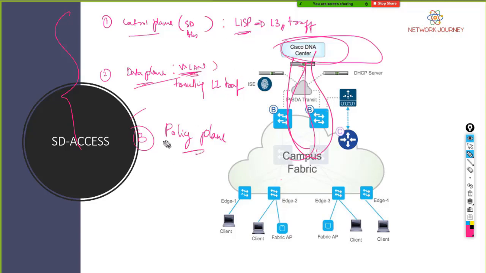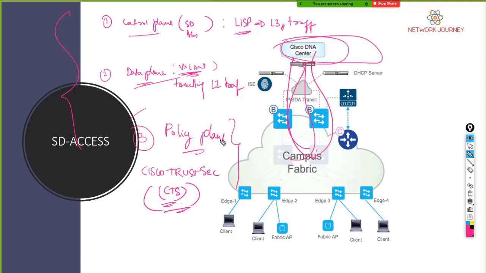So we can have a dedicated policy plane which works on Cisco Trust Security. Okay, it's called CTS. So this can take the policy plane to inspect the packet, to do group tagging. So there are multiple things which the policy plane can take care of.